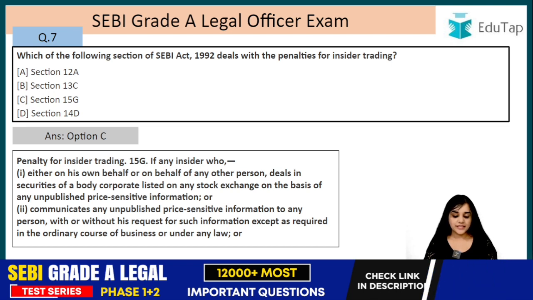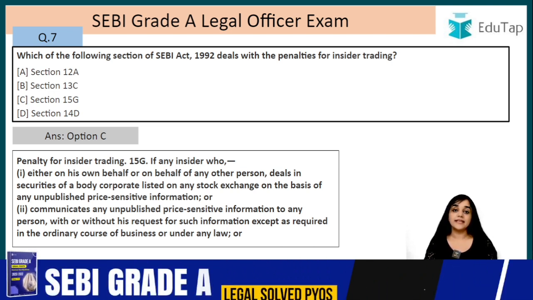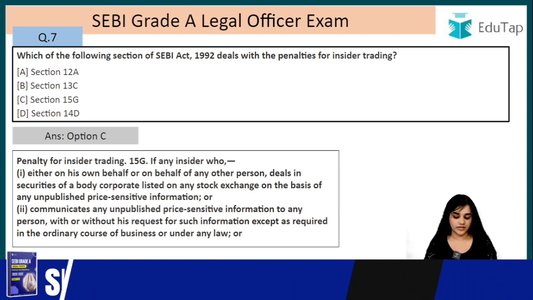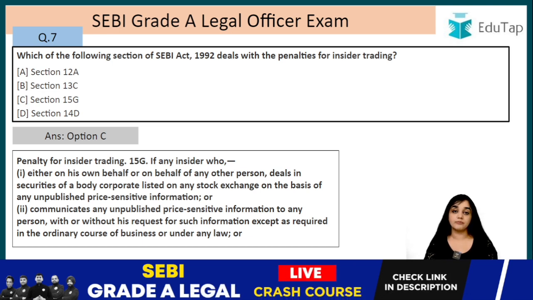Second, he communicates any unpublished price sensitive information to any person, with or without his request. It can be on request of someone or without his request, except as required in the ordinary course of business or under any law.